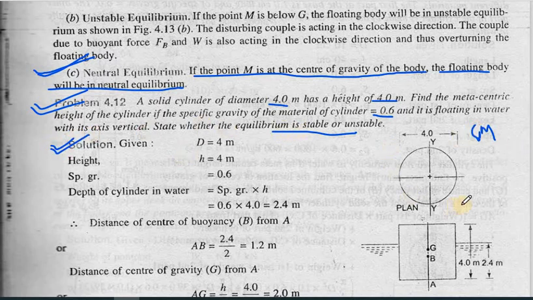We have the diameter of the cylinder, that is 4 meter. We have the total height of the cylinder, that is 4 meter. We have the specific gravity, that is 0.6. The depth of immersion is specific gravity into height, so by this you can find out how much your cylinder is immersed in water. So 0.6 into 4 will give you 2.4. That means the depth of immersion is 2.4.